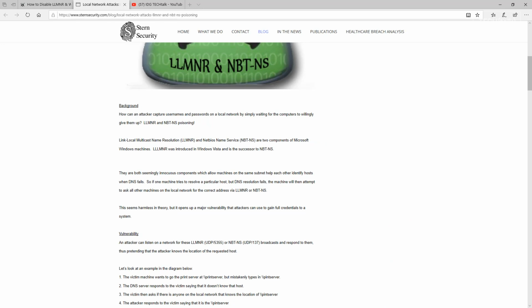LLMNR stands for Link Local Multicast Name Resolution. Pretty big mouthful. And there's also another protocol you may want to disable while you're there, which is the NetBIOS name service. I'm sure you've heard about NetBIOS name service and have used it for years. But in this era of Server 2019 and Windows 10, chances are you don't need NetBIOS anymore, and you can block these protocols without any effect on your existing systems.